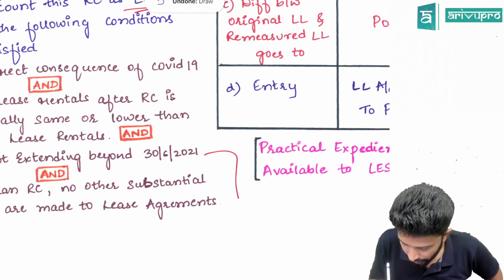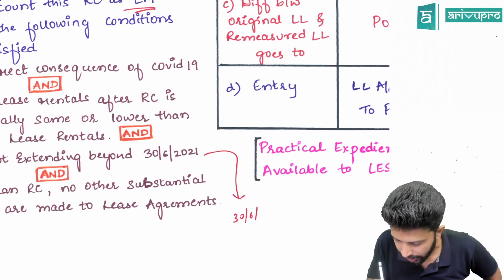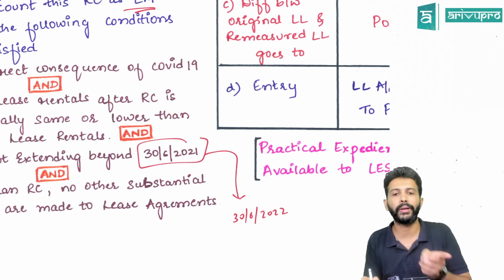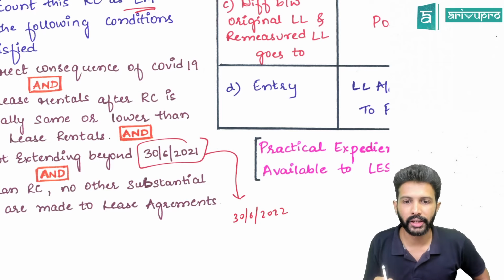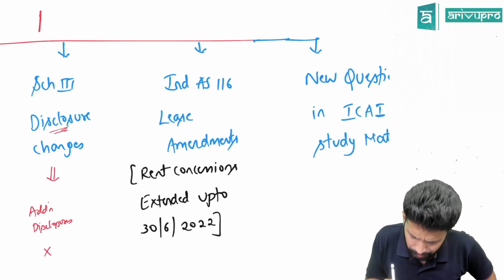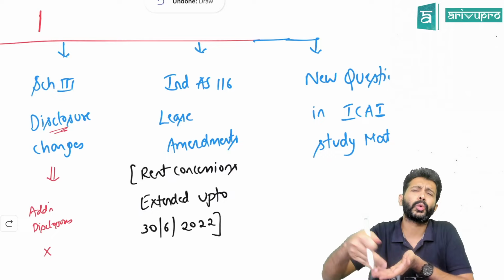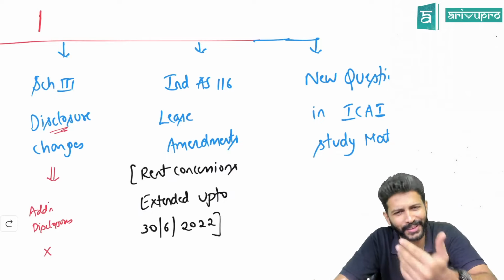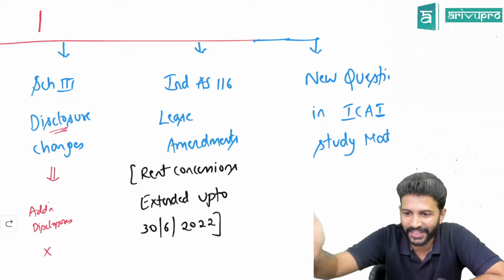Now this is extended to 30 June 2022. Instead of 30 June 2021, it has become 30 June 2022. That's all. It's a simple thing that they have done here, because even in 2022 the pandemic still continues. It never looks like it's going to leave us anytime soon. So that means this is still going on.